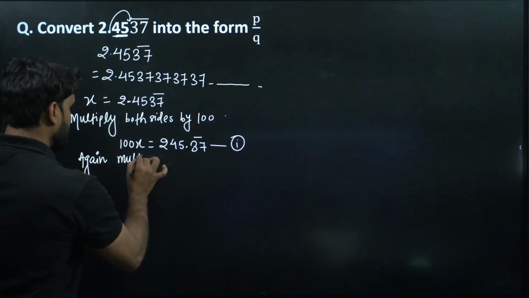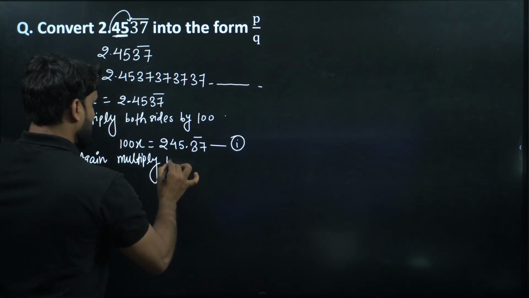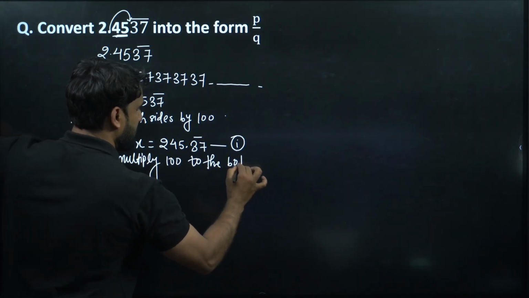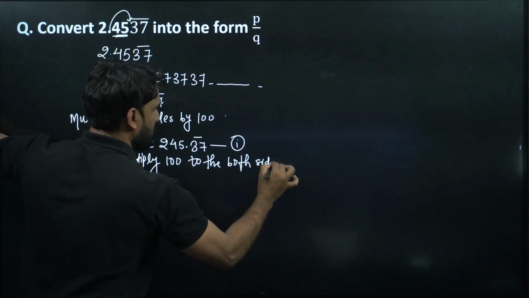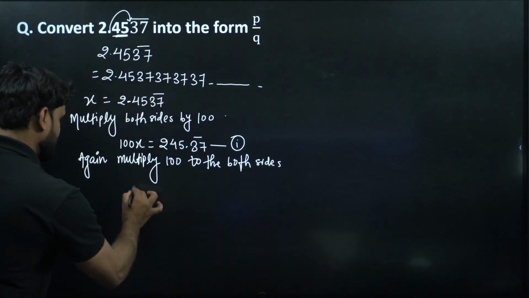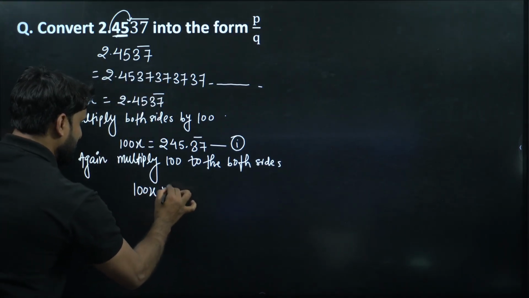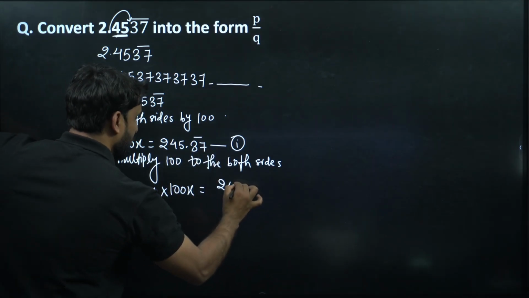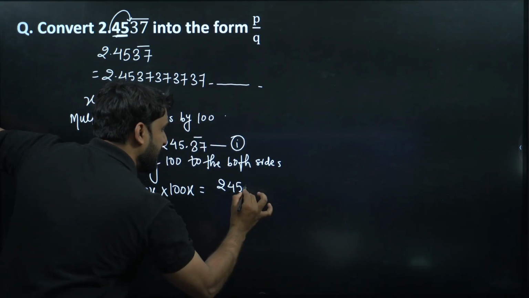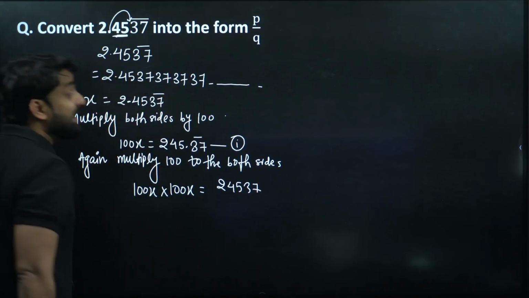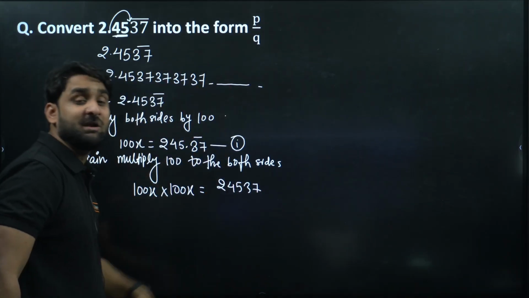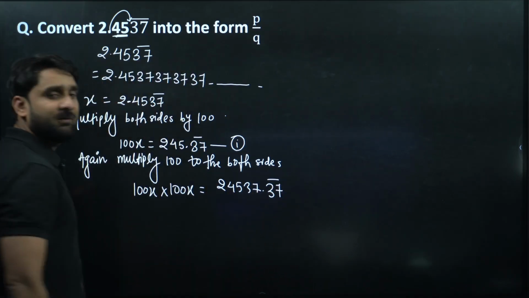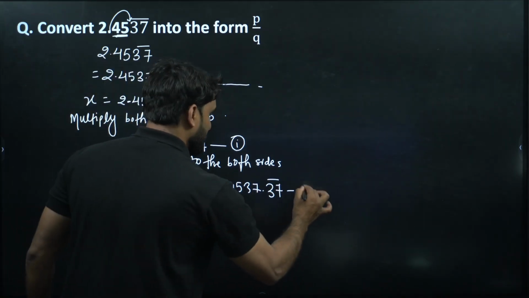This is 100x already, and let's multiply by one more 100. So this number will become 245, and this decimal will again shift to the back of 37. But we know 37 is continuously repeating, so we can write one more 37. So this is equation number 2.